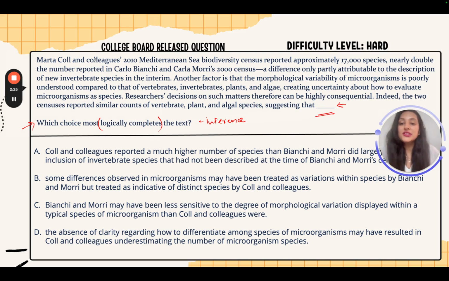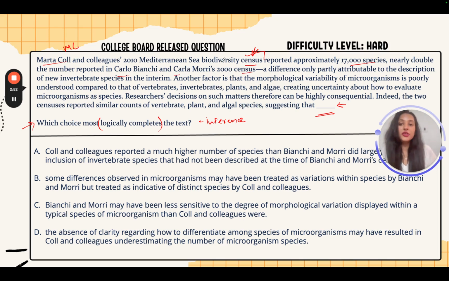So Mata and colleagues, 2010 Mediterranean Sea Biodiversity Census. So we are talking about, let's just call them MC, right? Their Mediterranean Sea Biodiversity Census, we are talking about their census, right? Reported, so the census reported approximately 17,000 species, nearly double the number reported in CC's census.